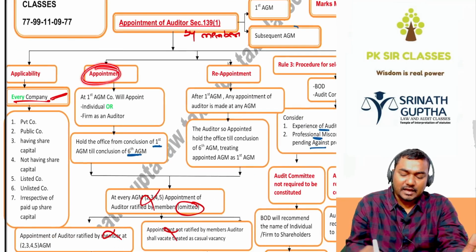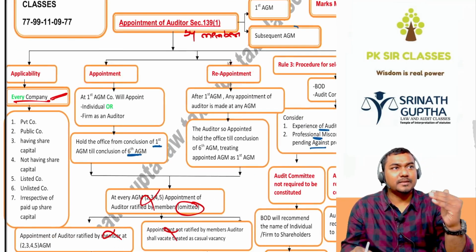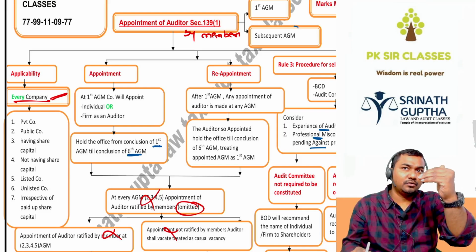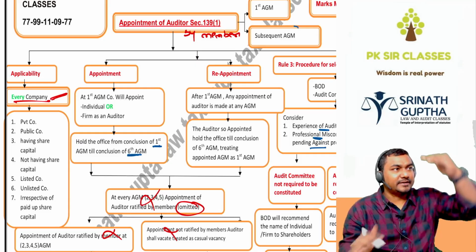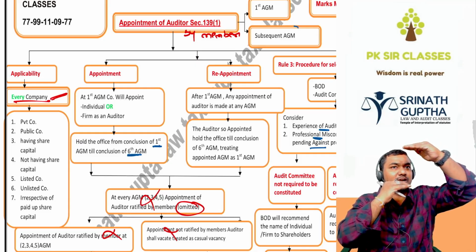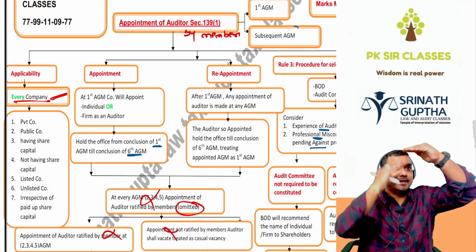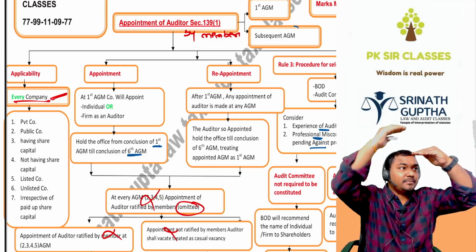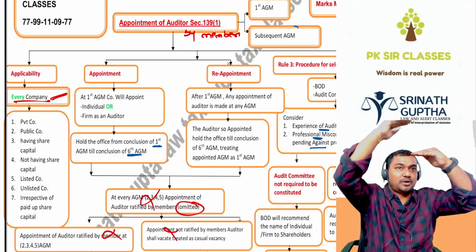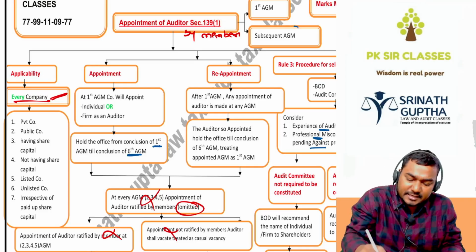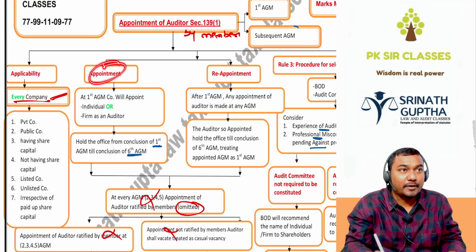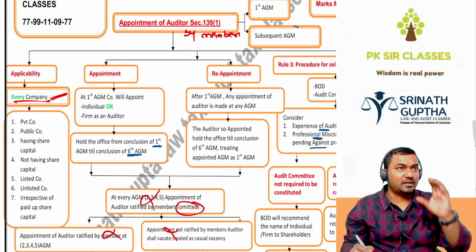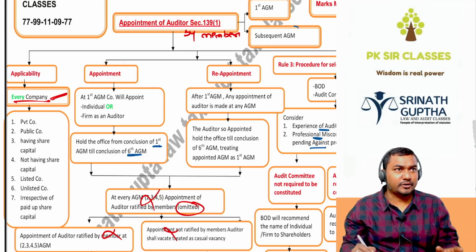There are two ways, beta: appointment and reappointment. Appointment means for the first time if members are appointing, that is called appointment. So for the first time members are appointing Unnati as the auditor of the company. So she may hold the office for one term of 5 consecutive years. In the place of Unnati, subsequently we are appointing Pallavi. This is called reappointment. So members are appointing for the first time whom, beta? Unnati. That is called appointment. So she will hold the office for one term of 5 consecutive years, being an individual auditor.